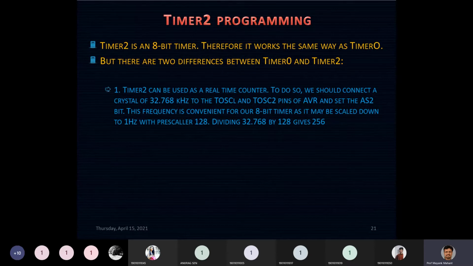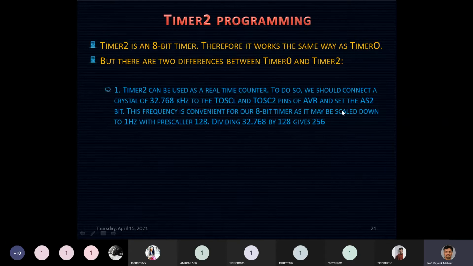But if you want to use Timer 2 as a real-time counter, then you must connect a 32.768 kilohertz crystal between these two pins. We already discussed TOSC1 and TOSC2 when we were discussing the pin configuration of the ATmega32. In between these two pins you can connect a crystal of precisely 32.768 kilohertz.